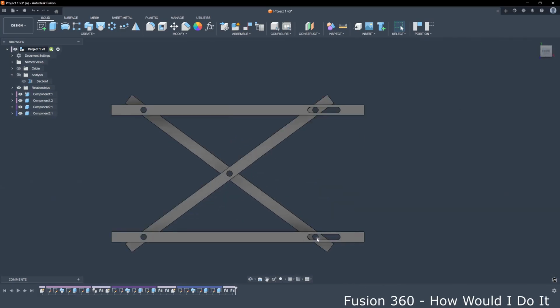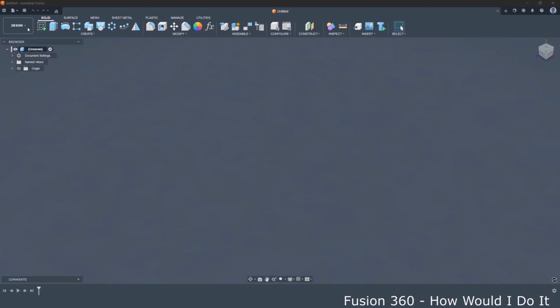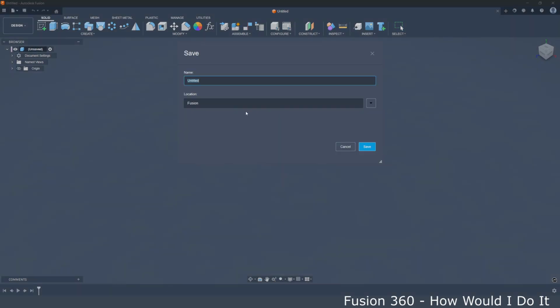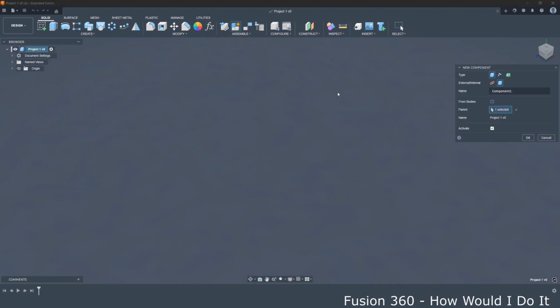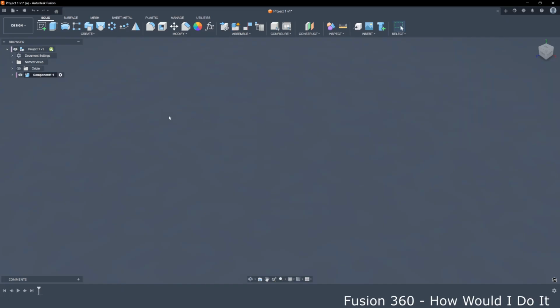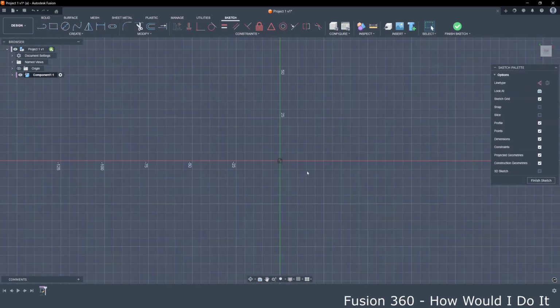So we can start first. What I do, I usually save file, give it some name, project 1, let's say, and save. Now I start with the first component. Say OK, create new component, OK. Now we go to this plane and create sketch.